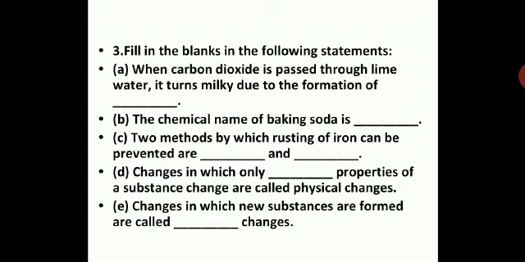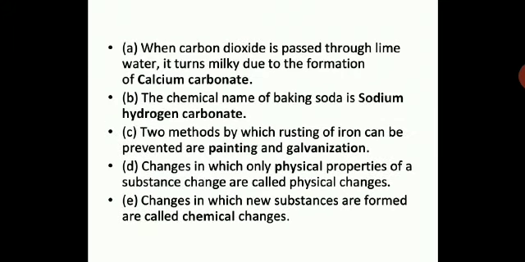First one, when carbon dioxide is passed through lime water, it turns milky due to the formation of dash. You all know, you have seen the chemical reactions. We have seen how they react. And what is lime water? Lime water is calcium hydroxide. So when carbon dioxide is passed through calcium hydroxide, what will be formed? Calcium carbonate. Calcium carbonate is responsible for making the colorless lime water turn milky. So due to the formation of calcium carbonate should be the right answer.